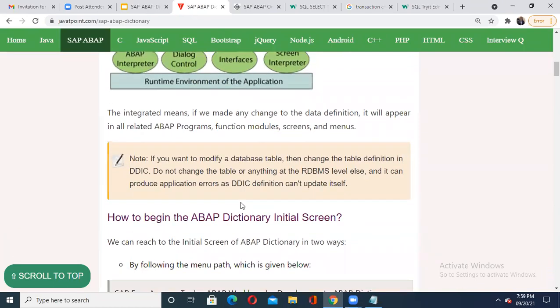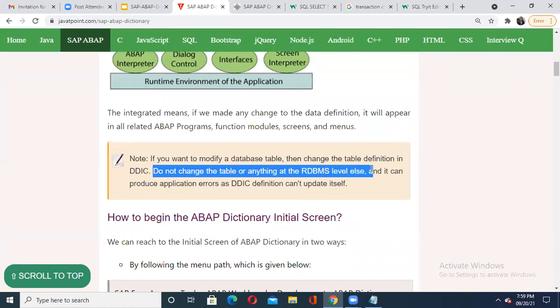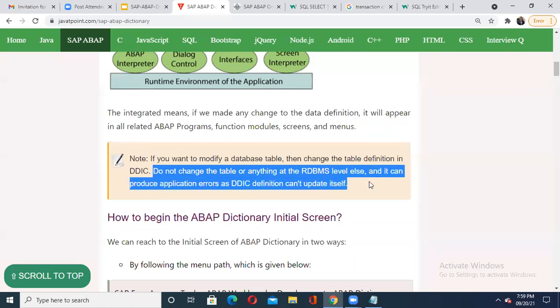It's very important, they have given one point. If you want to modify a database table, then change the table definition in your DDIC, that is, the data dictionary. But when you change it in the data dictionary, they say do not change the table or anything at the RDBMS level, else it can produce an application layer error, as the DDIC definition can't update itself.